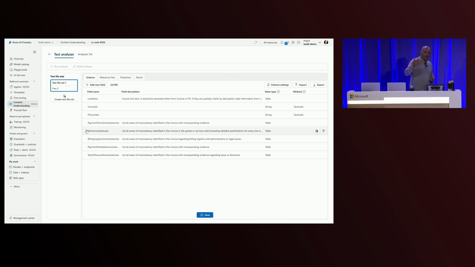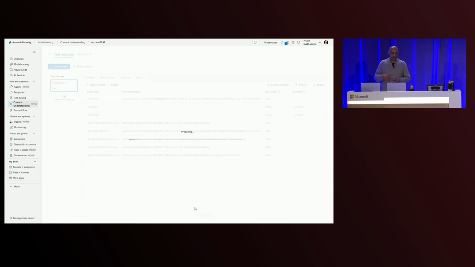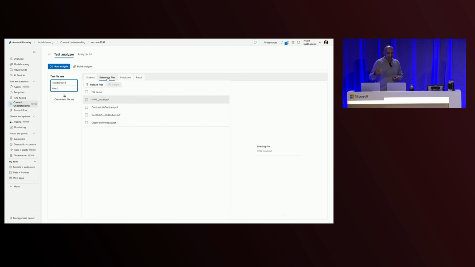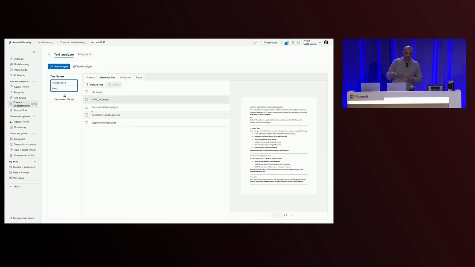So you've created your schema now. You've defined all of these things. Let's go save this, and let's run the analyzer and test it out on this sample set of documents that we've got. We've got the same invoice, the same PO number, same PO. We've got some reference data to work with. So there's the three things that we've added now.